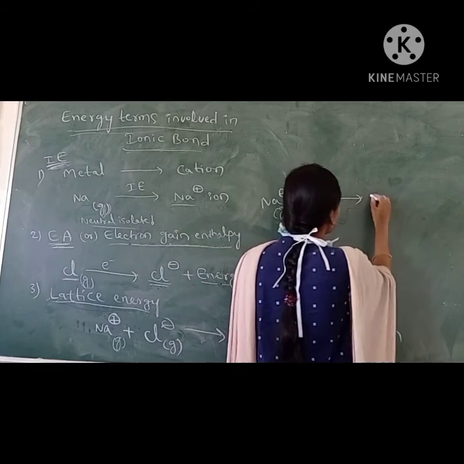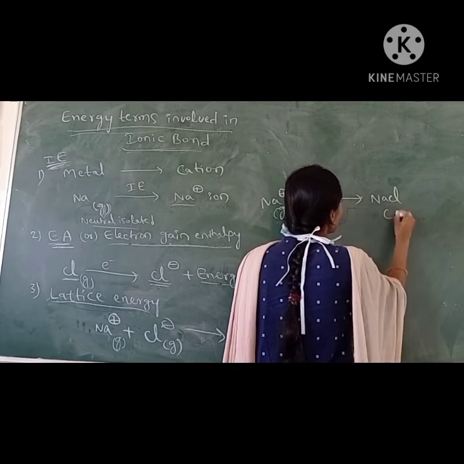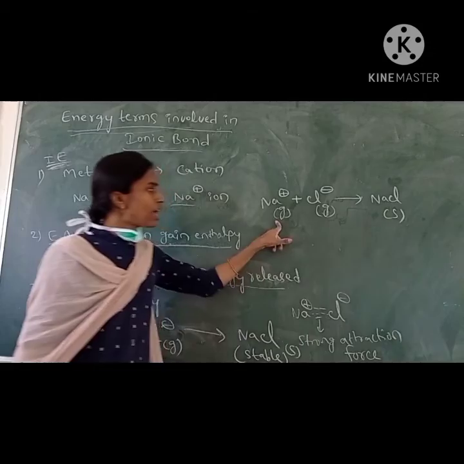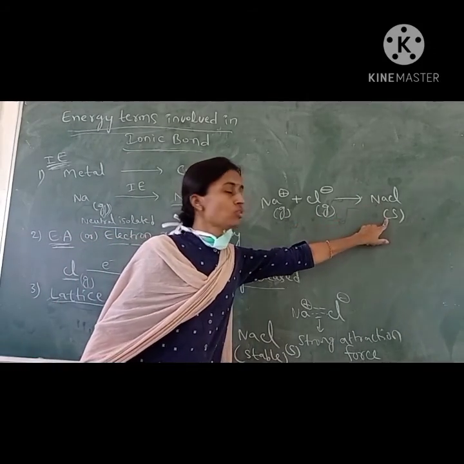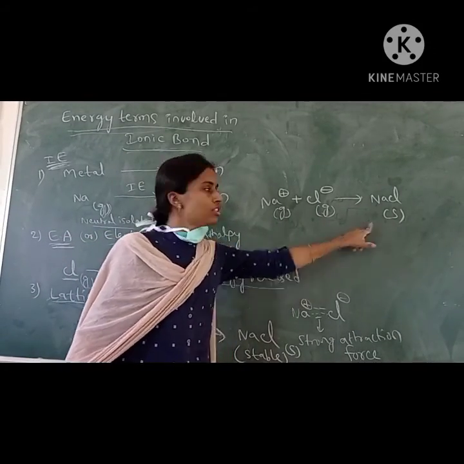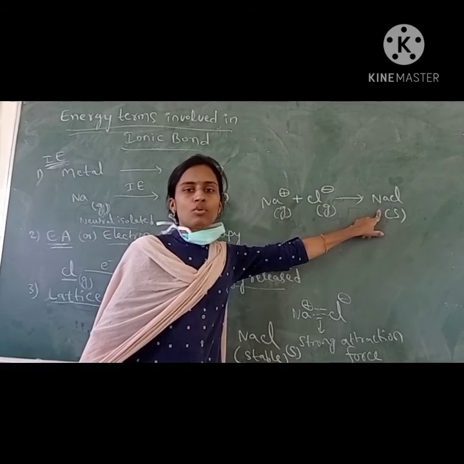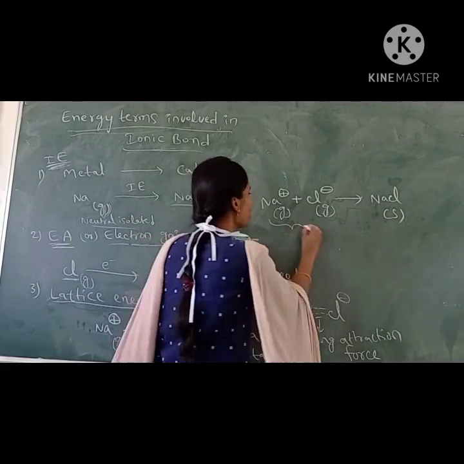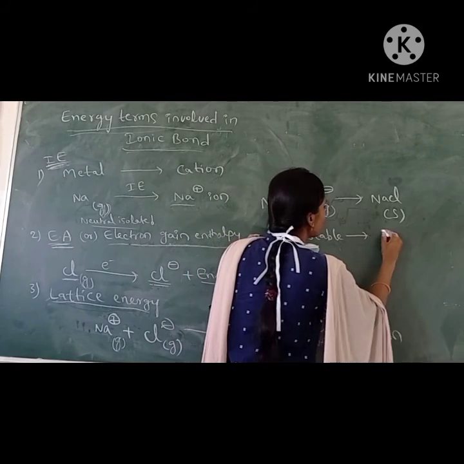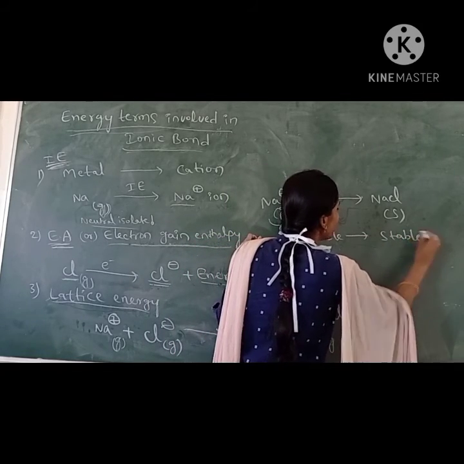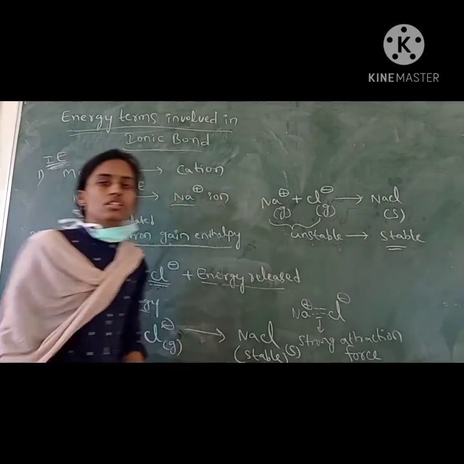From gaseous states they will form the solid state. So gaseous charged ions will combine to form the neutral solid state, and that's why this will become more stable. This is a stable compound, these are unstable, so the process is going from unstable to stable, which means energy is released.